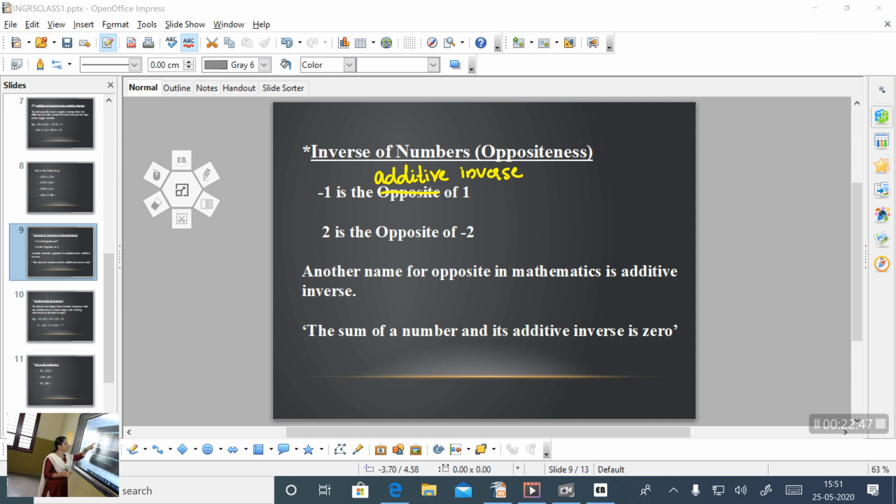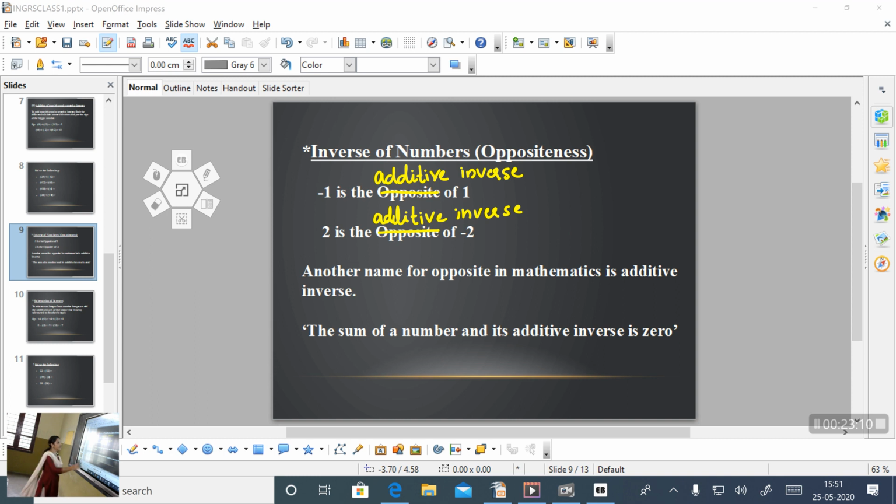Here also positive 2 is the additive inverse of negative 2. Okay. And one more thing, the sum of a number and its additive inverse is always 0.